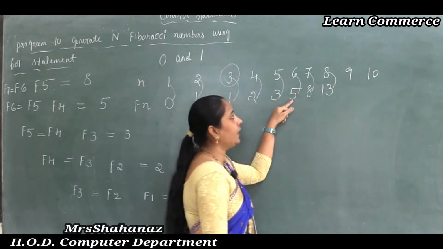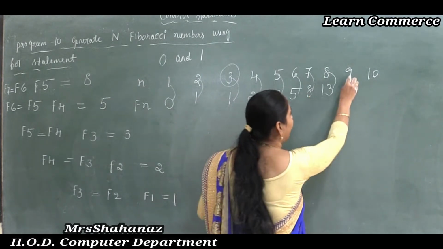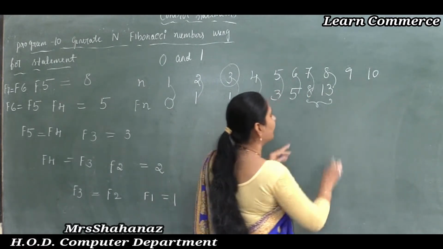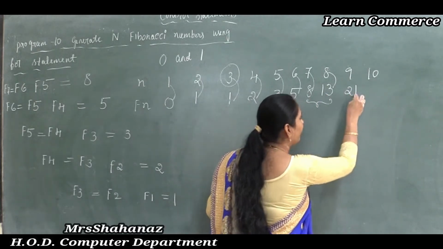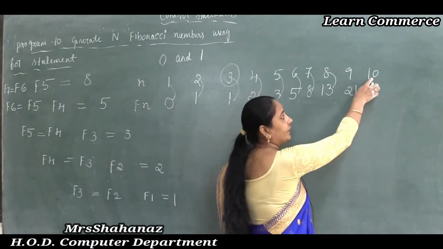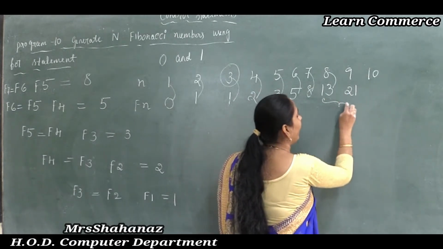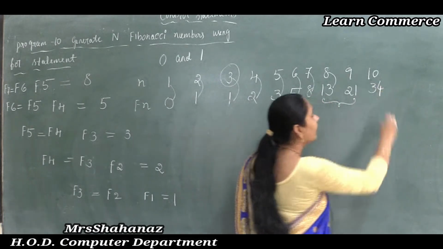To get the 9th value, we need to add these two: 8 plus 13, the value is 21. And lastly, to get the 10th value, we need to add 13 plus 21, and the value is 34.